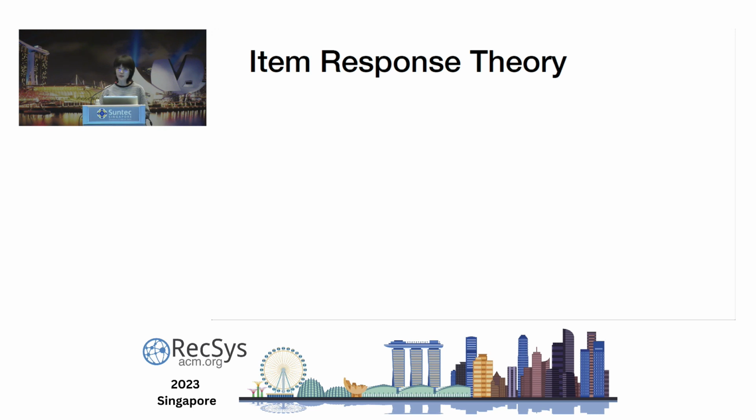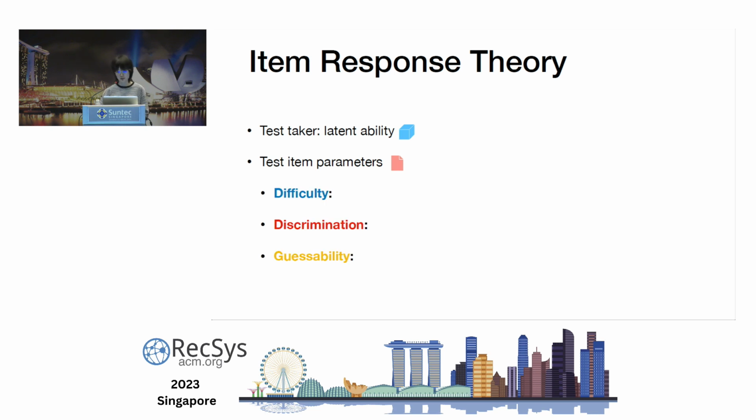An IRT model is a statistical model, so in the end, we need to estimate some latent variables. For example, we need to infer the latent ability for each test taker. And for each test item, there are 3 parameters, namely item difficulty, item discrimination, and guessability.